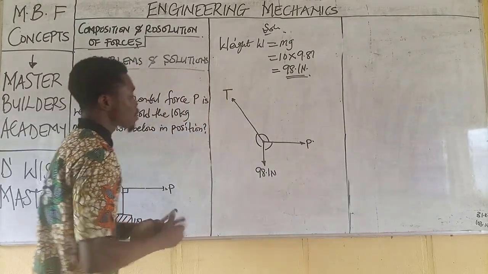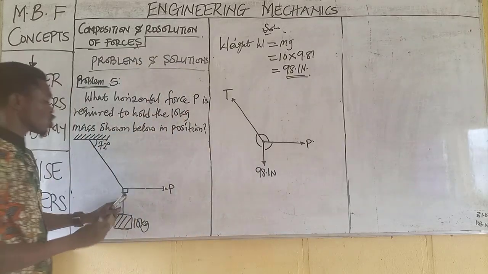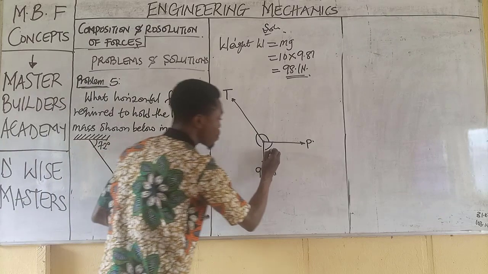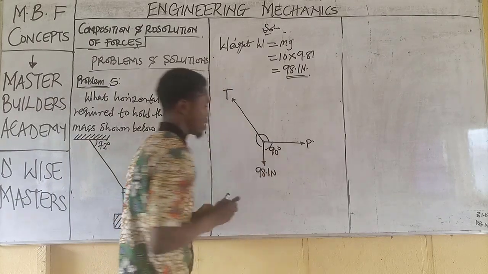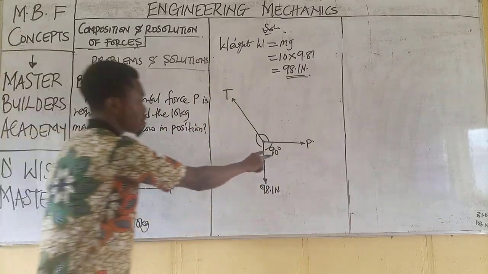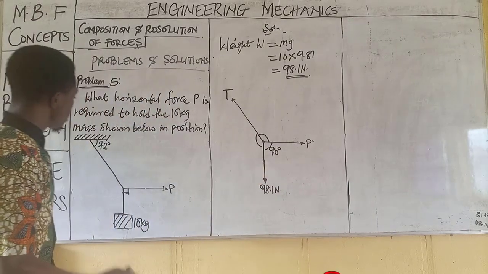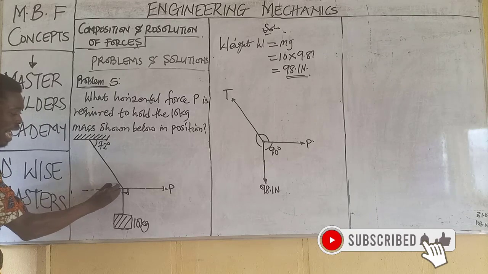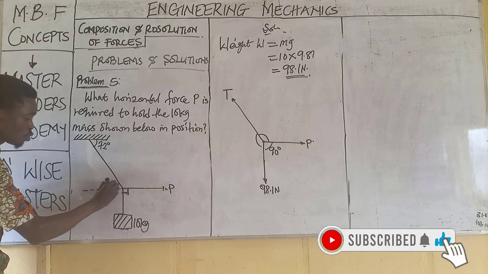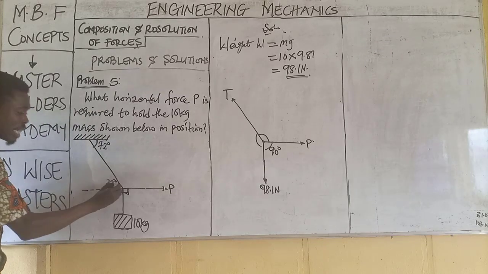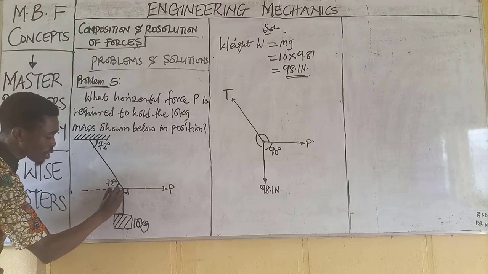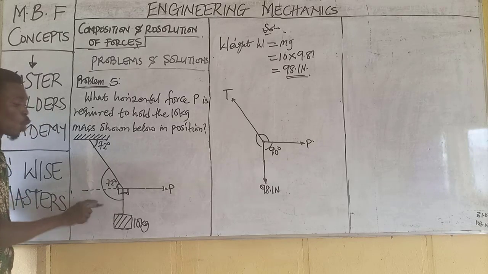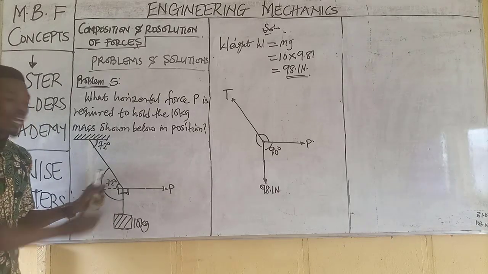Now let's go. In this case, from the question, look at this point. You find out that this is a right angle triangle. That shows that the angle here is already given to be 90 degrees. Now we have obtained this angle here. The next is, remember that if I extend this line of action, the angle here is 72 degrees. Why? Alternate angle. And remember also that at this point, this is 90. That means the angle between the tension and the weight would have been 90 plus 72.